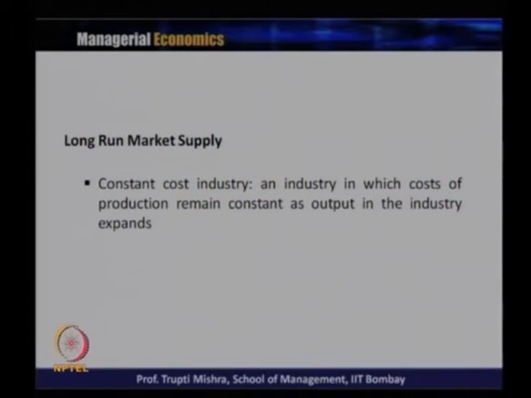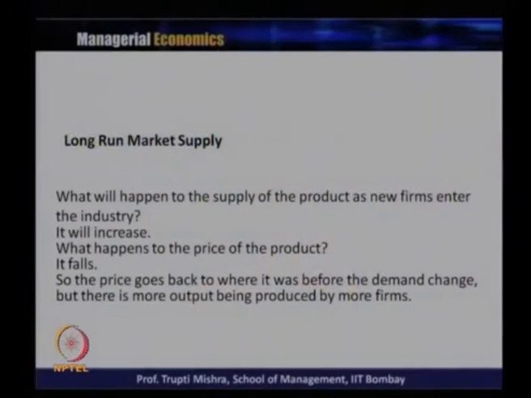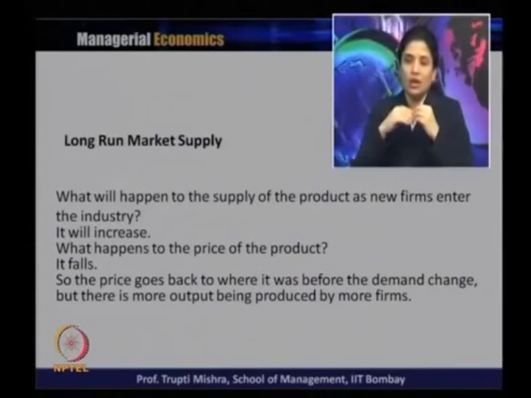A constant cost industry is an industry in which the cost of production remains constant as output in the industry expands. It means the scale of output is increasing at a constant cost of production; there is no increased cost of production. Now we know that whenever there is a supernormal profit, new firms enter the market. What will happen to the supply of the product as new firms enter the industry? Obviously supply will increase because new firms have entered the industry.